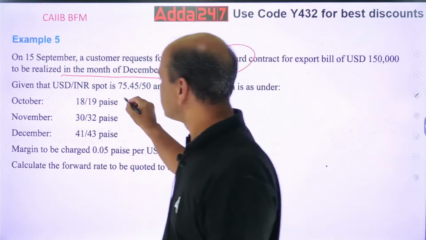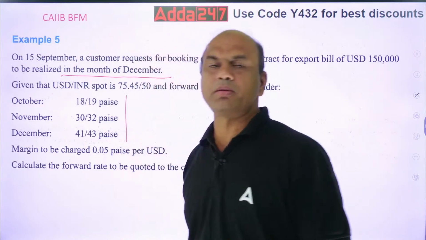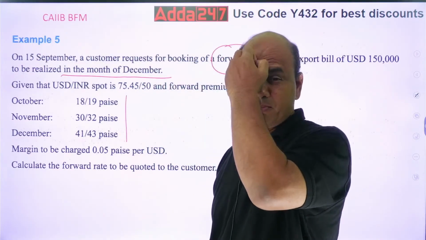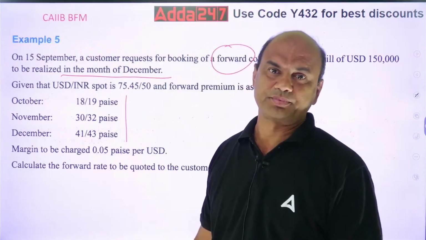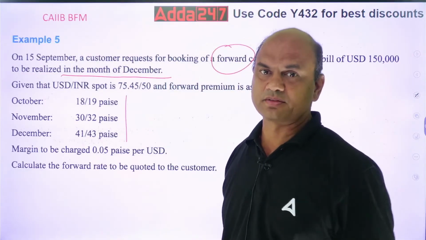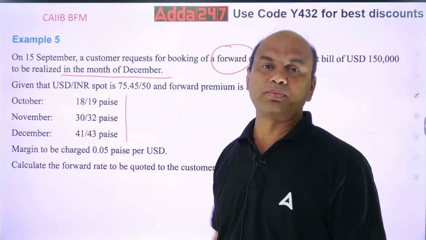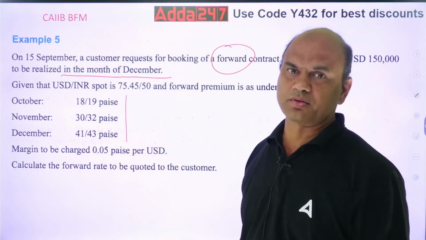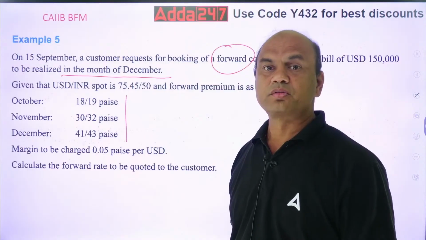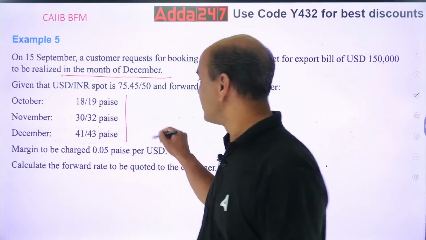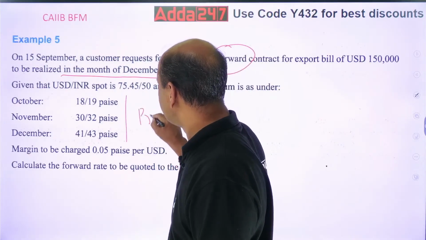Firstly, immediately tell me whether this is in premium or discount. Everyone, answer in the comment section. The currency in the forward market over here is in premium. Why premium?